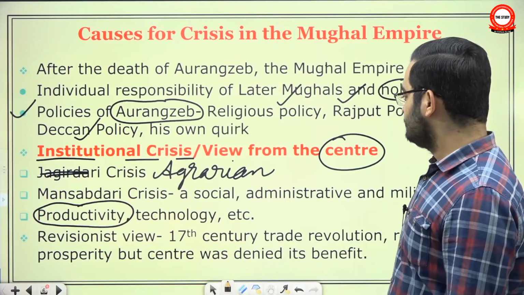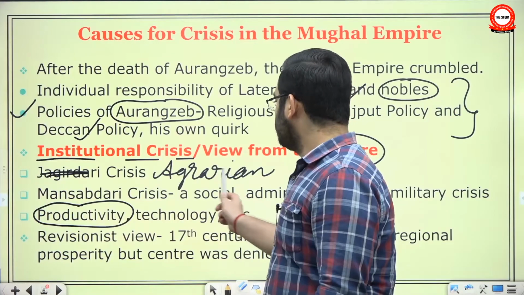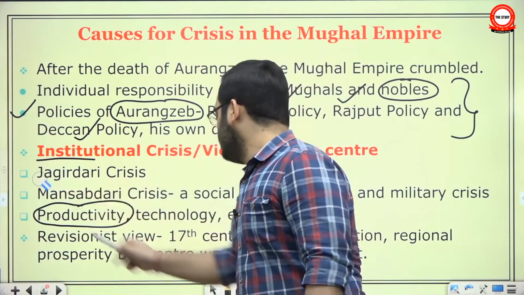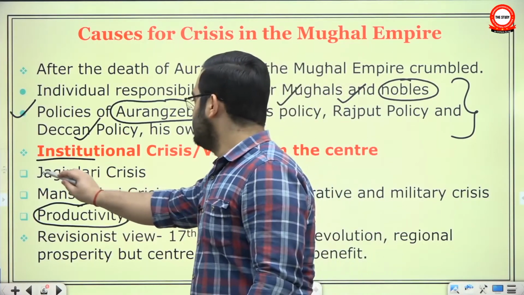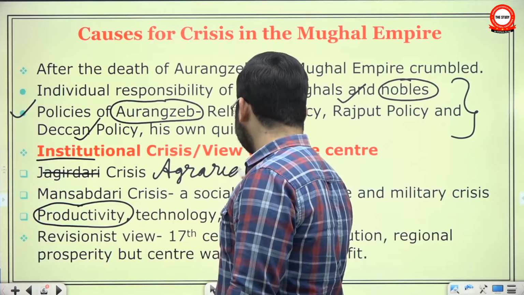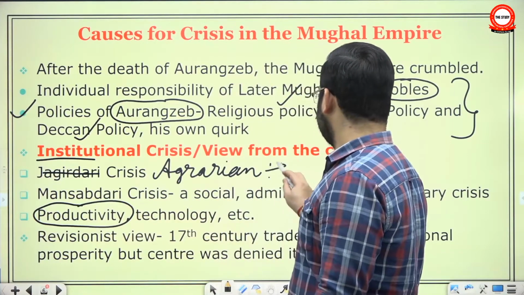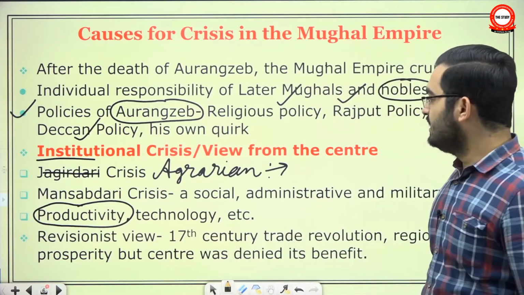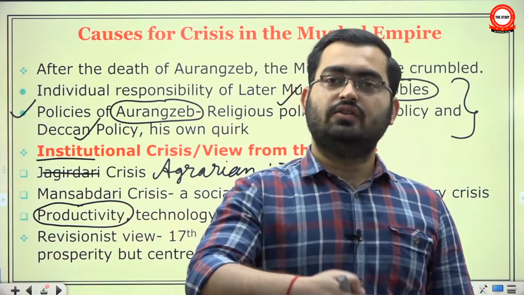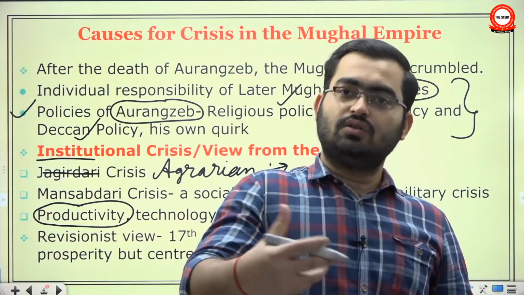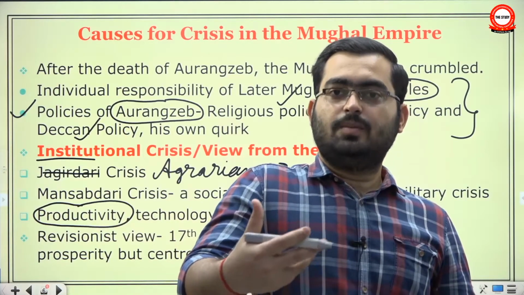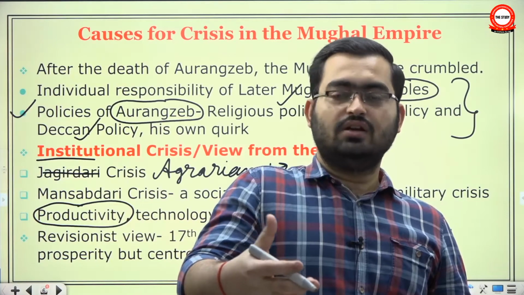And then, before going further, let's briefly talk about what the Mansabdari and agrarian crisis was. In the case of the agrarian crisis, I will say a simple thing. It meant frequent peasant revolts, often led by the local zamindars, and these were due to a variety of reasons. A, the diffusion of military technology, so that they could now withstand the might of the Mughal Empire, especially in matters of guns and so on. B, the exploitative nature of Mughal administration.